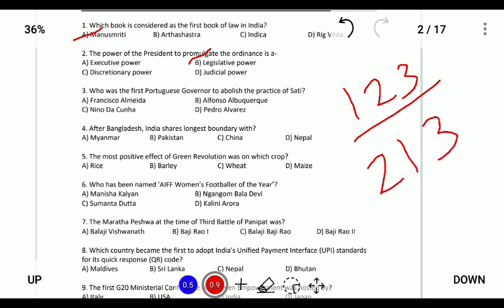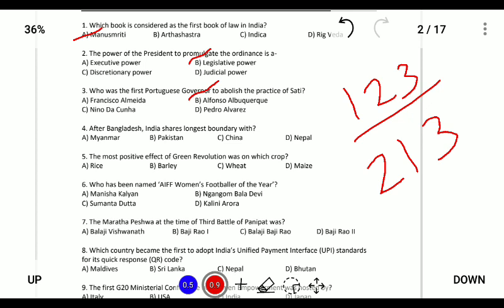Next, who was the first Portuguese governor to abolish the practice of sati? The person to abolish sati was Alfonso Albuquerque, who was the third governor general of the Portuguese.